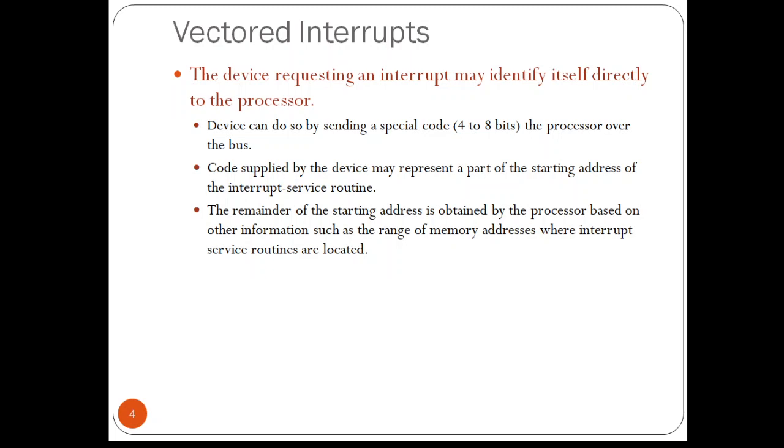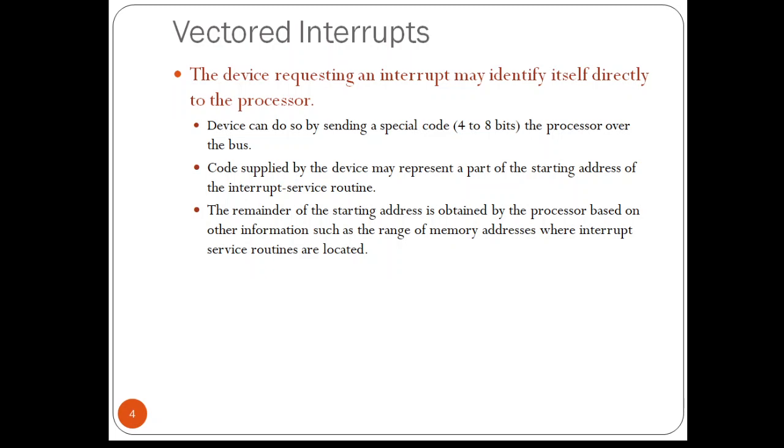A device that is requesting an interrupt can identify itself by sending a special code to the processor over the bus. Now, as I said, the device should identify itself directly to the processor. How can this be done? It is done by sending a special code to the processor over the bus that is connected to it. This enables the processor to identify the individual device even if they share a single interrupt request line.